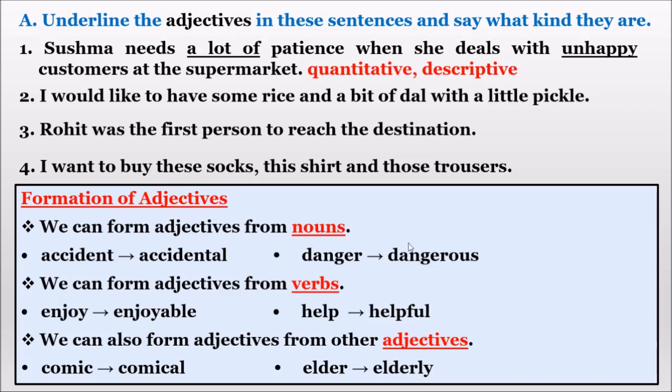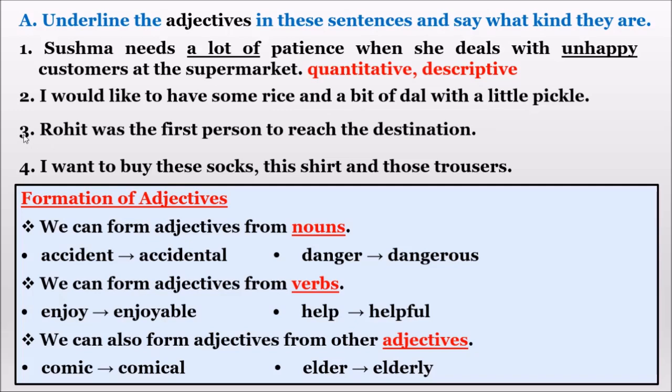When we are talking about the amount without numbering or without the exact measurement, this comes under quantitative. For the second one, children, underline some, bit, little. For these three words, the answer is quantitative only. Quantitative, quantitative, quantitative, like that.